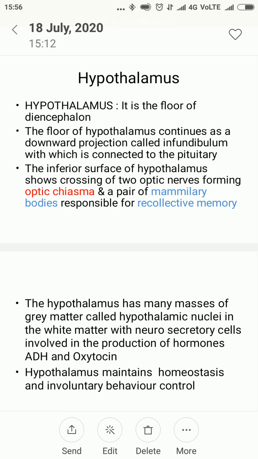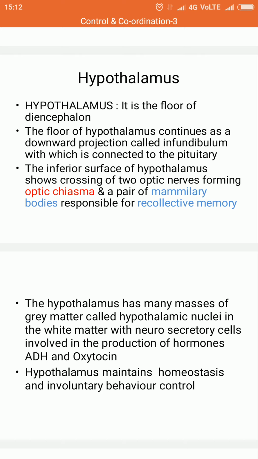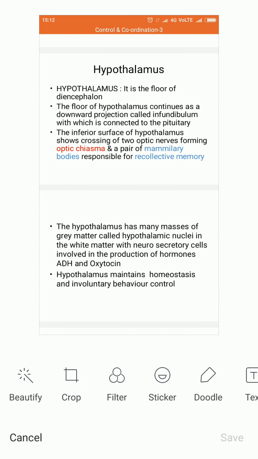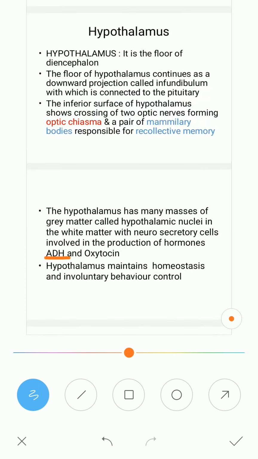These nuclei produce hormones, ADH and oxytocin. These hormones are released into the blood through the pituitary gland. So the pituitary gland is connected to the hypothalamus, and these two hormones are secreted directly by the hypothalamus.